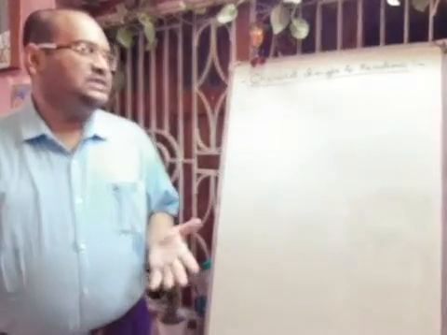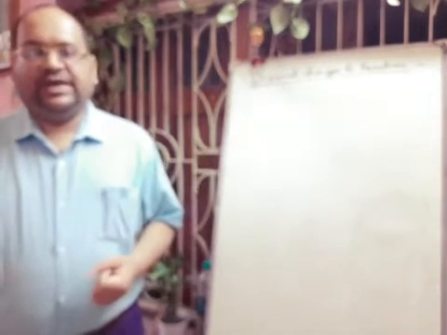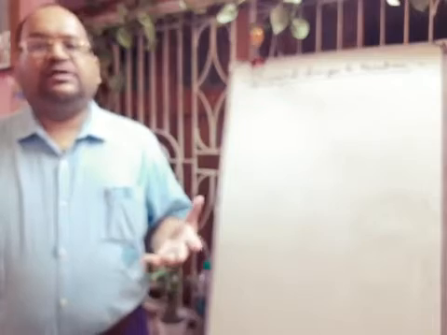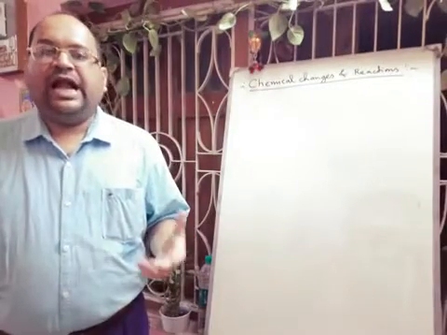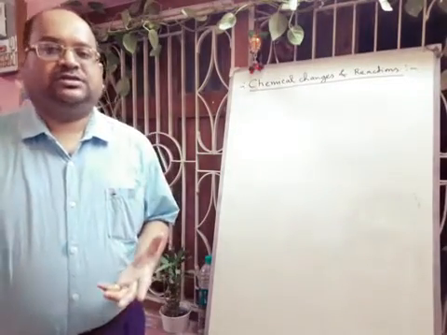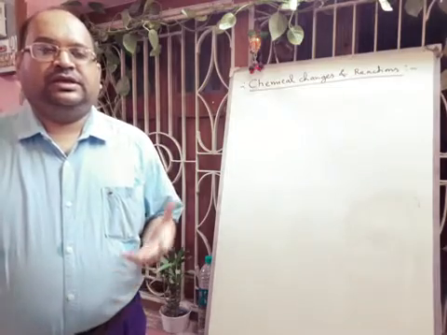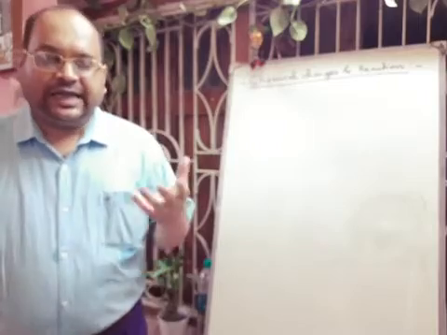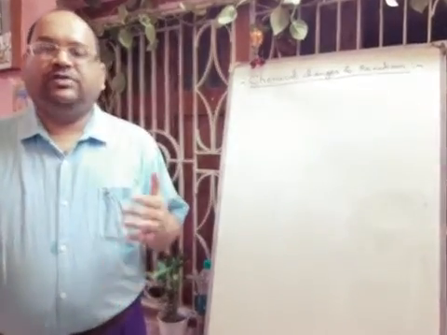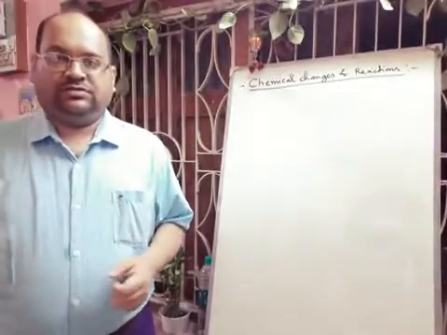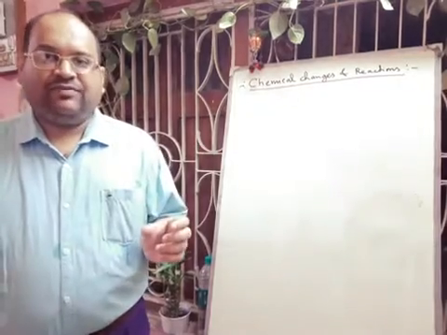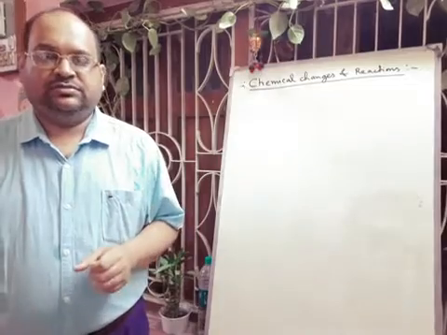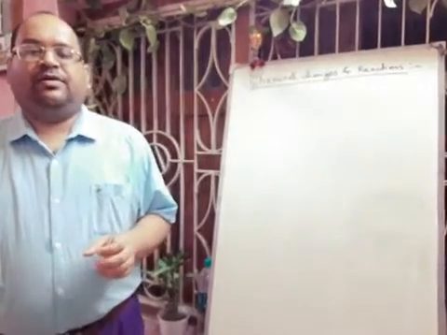Next we will discuss the chemical reactions. Chemical reactions are bond breaking and bond making processes. A chemical bond is the attraction force between two atoms. That attraction force holds the atoms together in a particular molecule or in a compound.